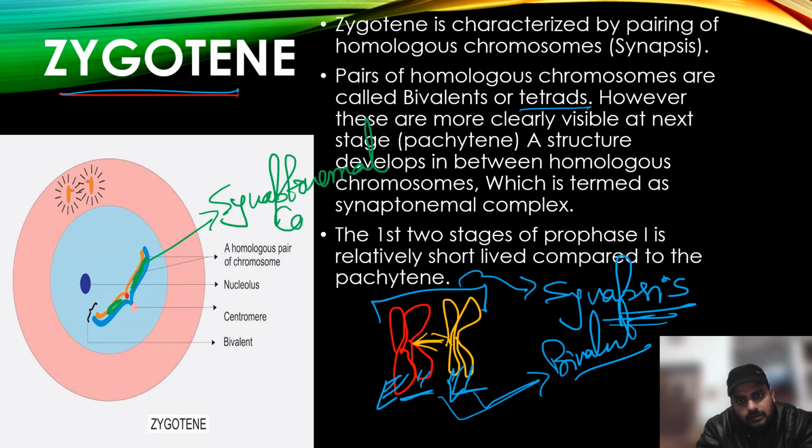With the help of the synaptonemal complex, these two chromosomes come closer. Zygotene is characterized by synapsis, which forms a bivalent or tetrad. The synaptonemal complex is formed between these two chromosomes.